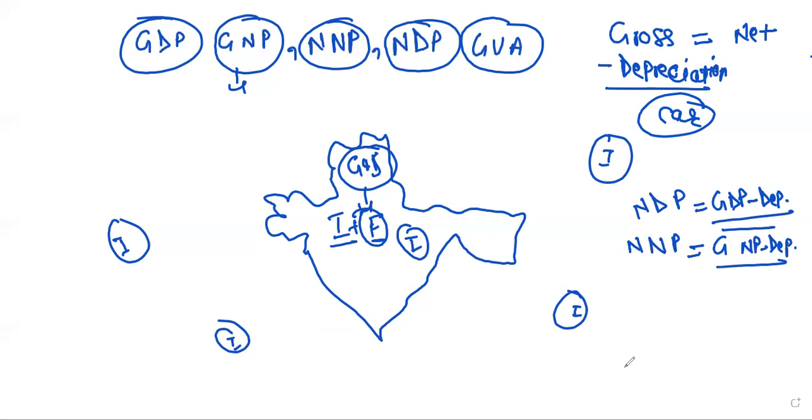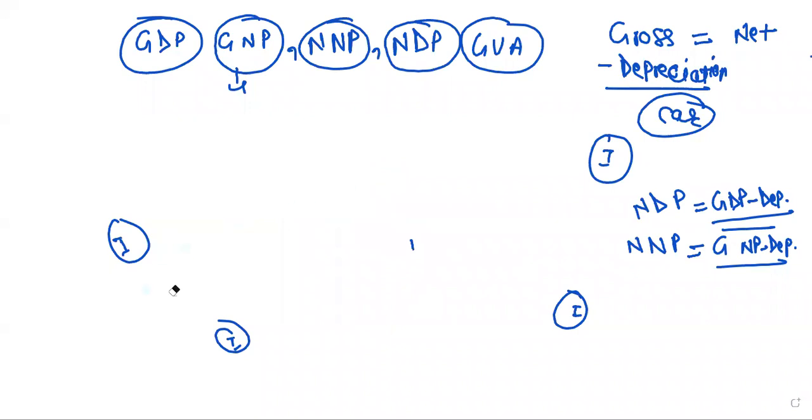Now, what is GVA? GVA stands for gross value addition, and it is defined as the contribution of producers and suppliers. It talks about the contribution of producers and suppliers in the value of a product.